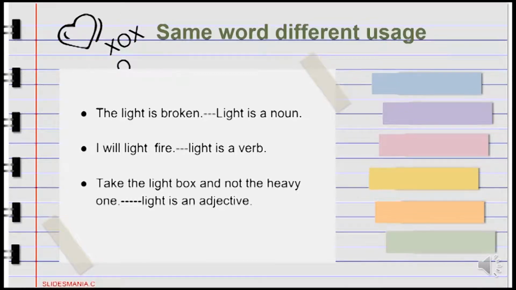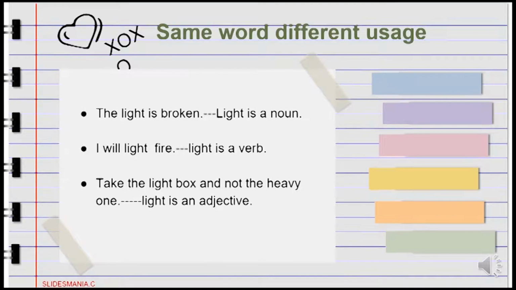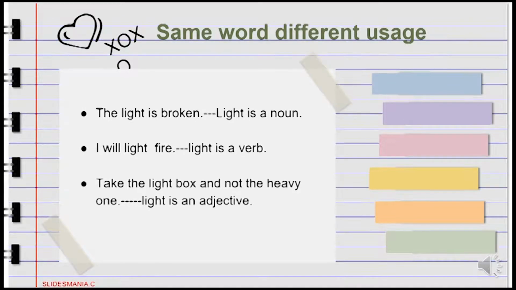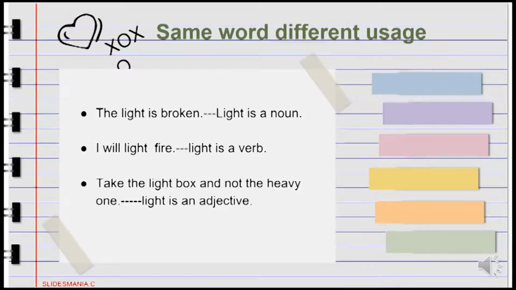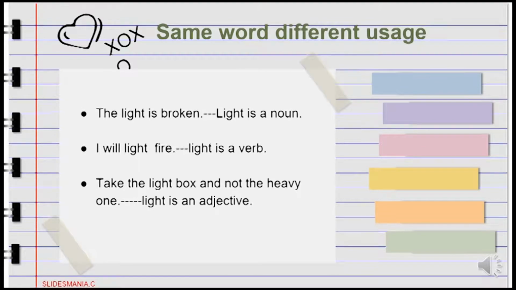To illustrate further, we can say, they arrived soon after. After is an adverb. I went for a short walk after dinner. Here after is a preposition. They arrived after we left. So that's a conjunction over here. As words are divided into different classes according to the work they do in sentences, we cannot say which part of speech a word belongs to unless we see it used in a sentence.